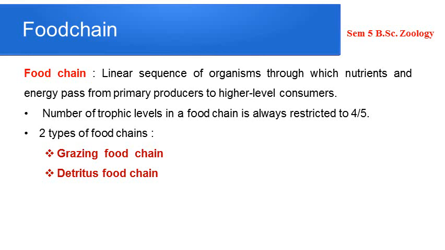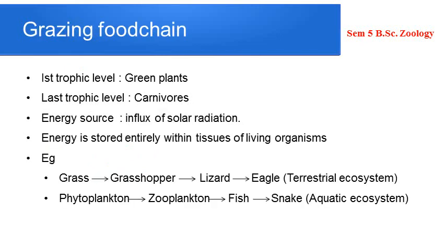what group of organisms occupy the first trophic level. So what is the ultimate energy source for that particular food chain, and the organisms which occupy the first trophic level. Based upon these two characteristics, we can identify two kinds of food chains: the grazing food chain and detritus food chain. We will go into the detail.